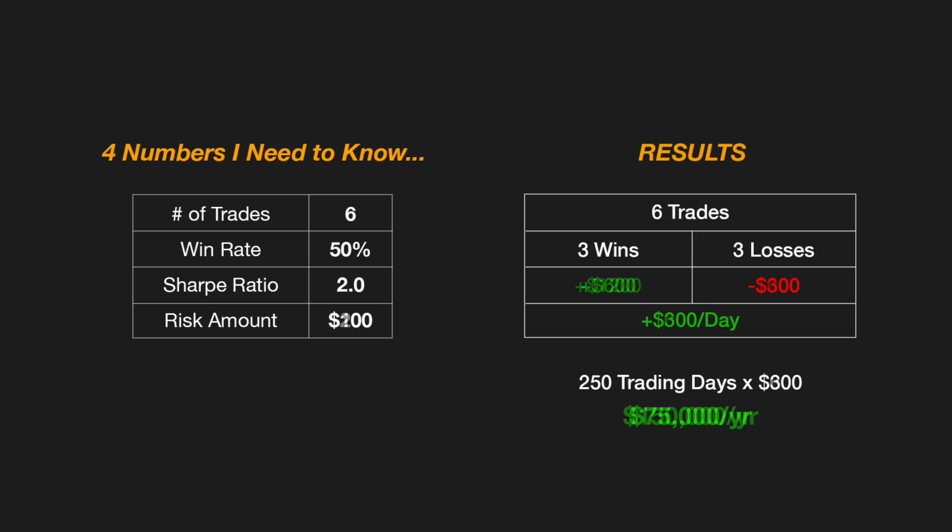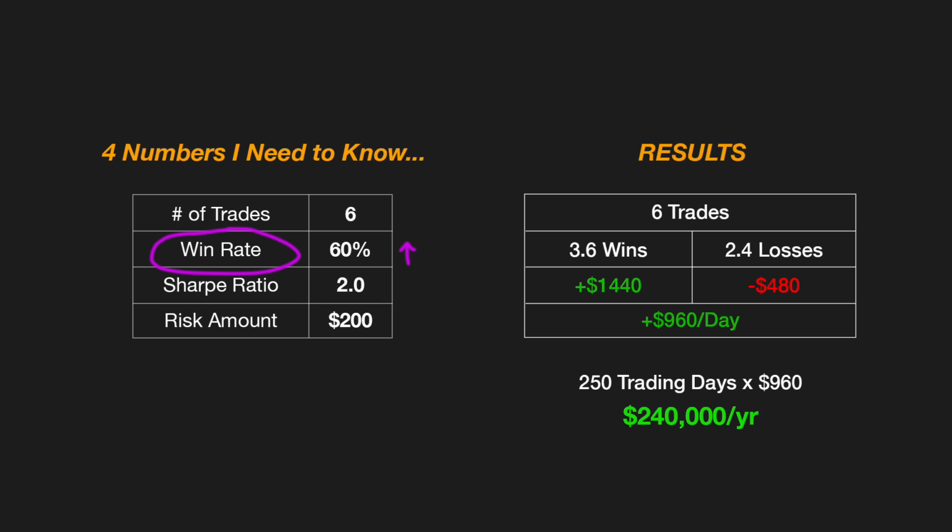But let's say I need more than that. Well, an immediate adjustment I can make is up my risk to $200. And if nothing else changes, I trade the same exact way, that would double my income to about $150K a year. But also, what if I can do better than a 50% win rate? What if my strategy averages 60%? Well, now we're hitting that $250,000 mark.